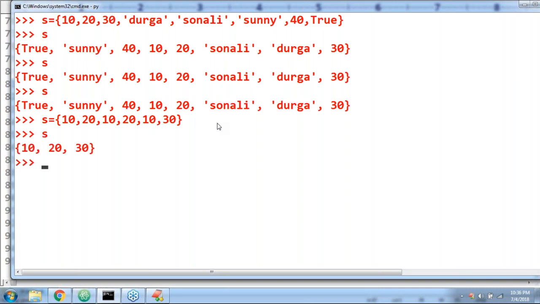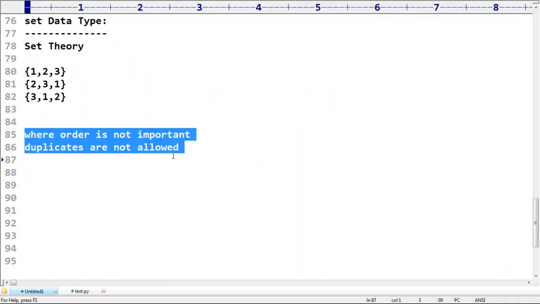Let me print this. Simple. 10, 20, 30. Duplicates are gone by default. It's a very clear indication. Duplicates are not allowed. Order is not important. Remember that.